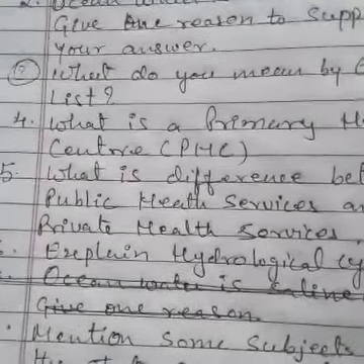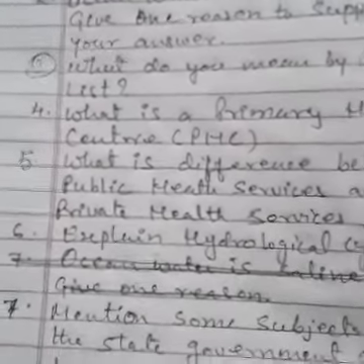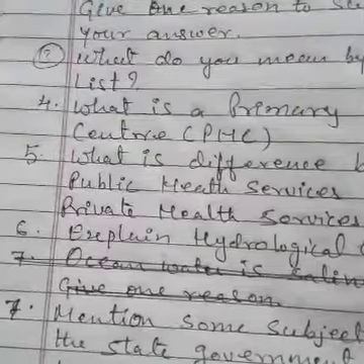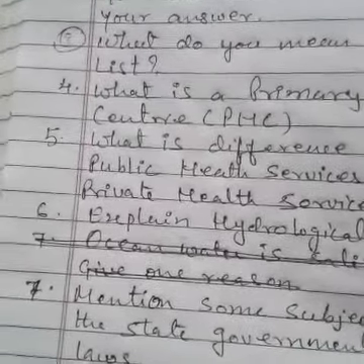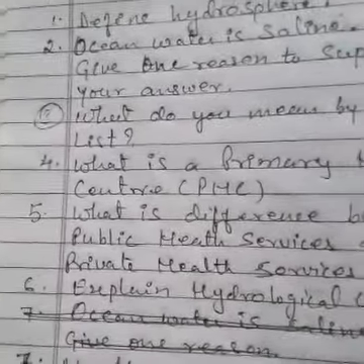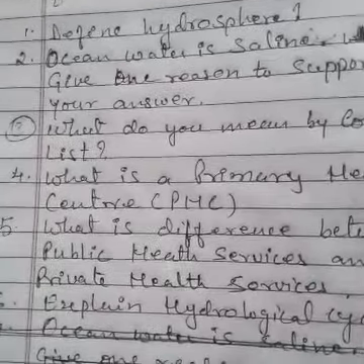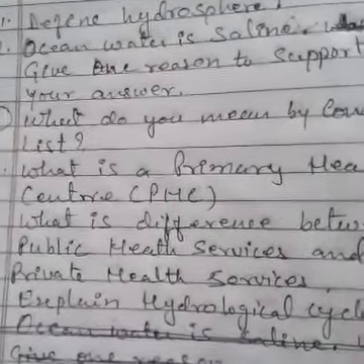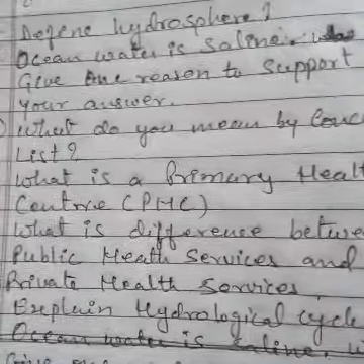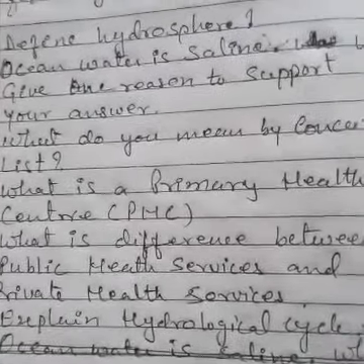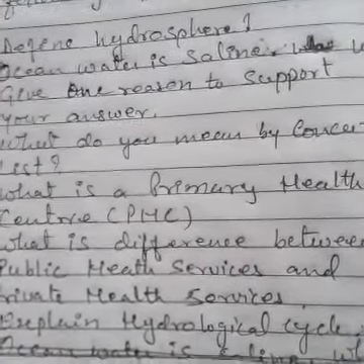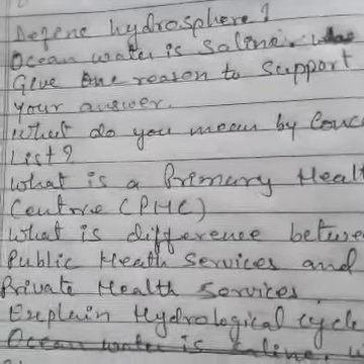You have seen the private hospital and the government hospital, and you have to make the difference. What are the differences between both of these? Which kind of facilities are provided in these hospitals, which differentiate these two hospitals? Here you have to write that.